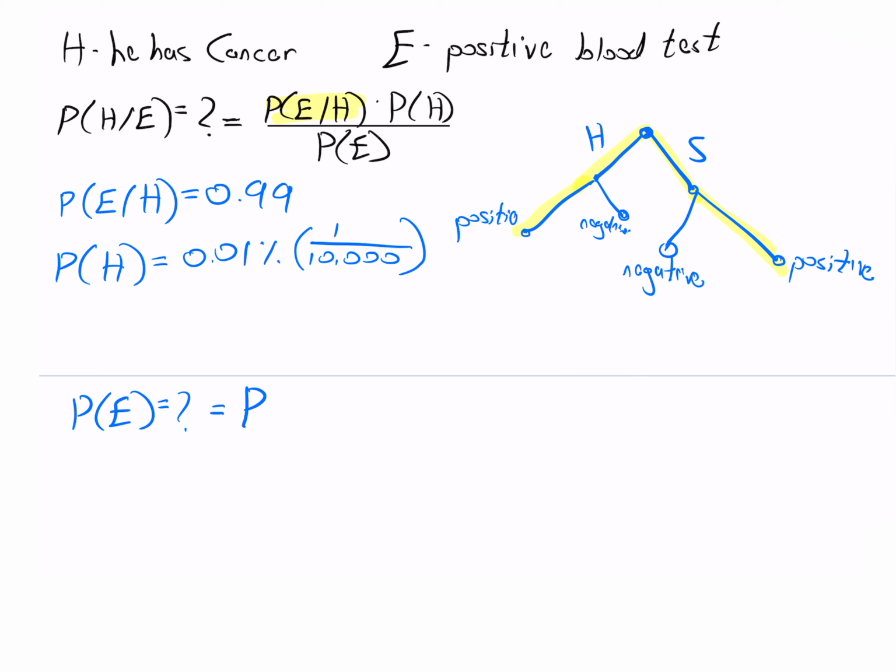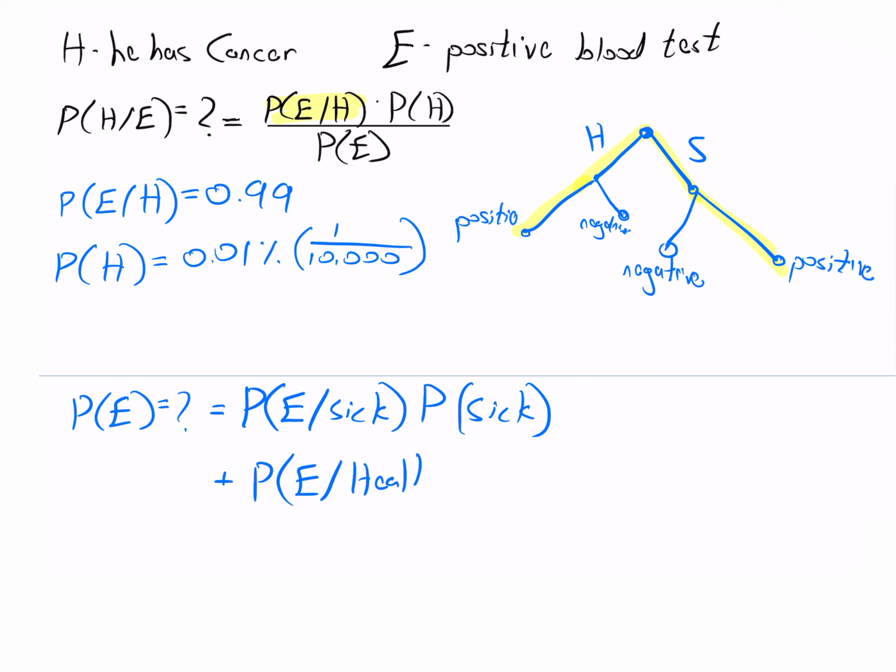Since the events healthy and sick are mutually exclusive and exhaustive, we can write P of E as the following. The probability that the test is positive given that the man is sick times the prior probability that the man is sick, plus the probability that the test is positive given that the man is healthy times the prior probability that the man is healthy.